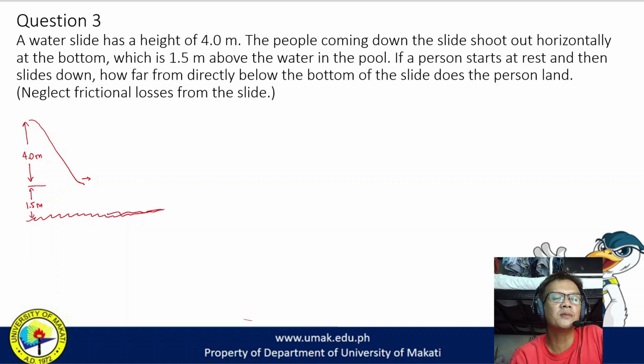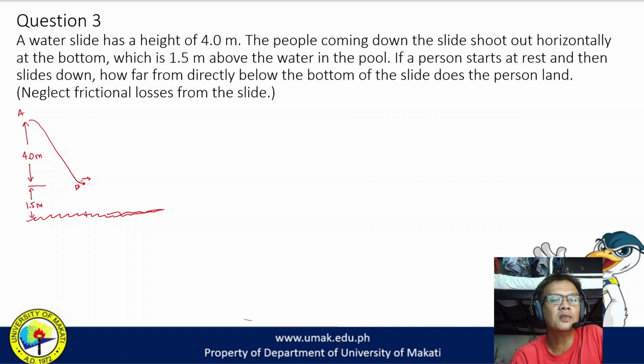So from the slide, the person sliding would shoot out horizontally, and dito magbabago yung problem natin, because here it is the changing energy from point A to point B, but from point B it is free from the slide. So meaning, what we require is the distance from below the slide to the point where it will fall down.